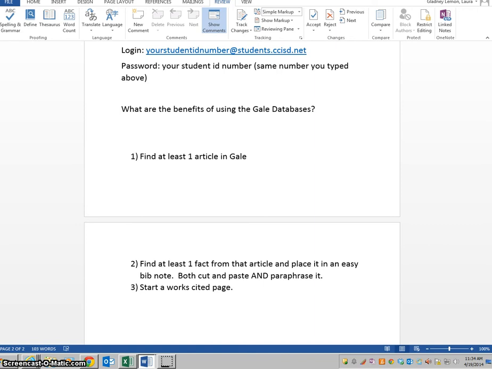Then you're also going to cut and paste the works cited information. That's just so you know, but you do need to go ahead to the 3rd step and start a works cited page. If you get confused in any of this, you can always rewind and watch me do it again. But those are your 3 tasks to do right now while you're in the Gale database. Okay? All right, do it.